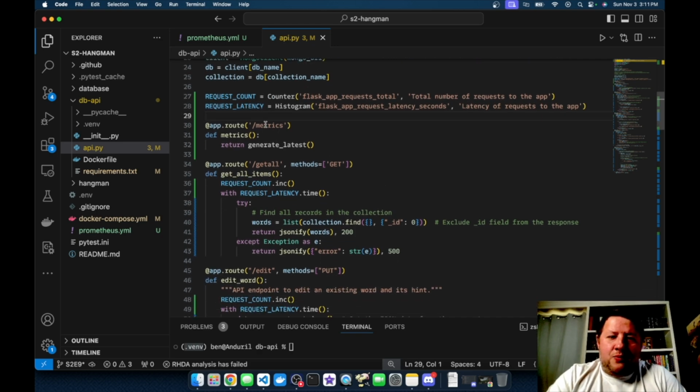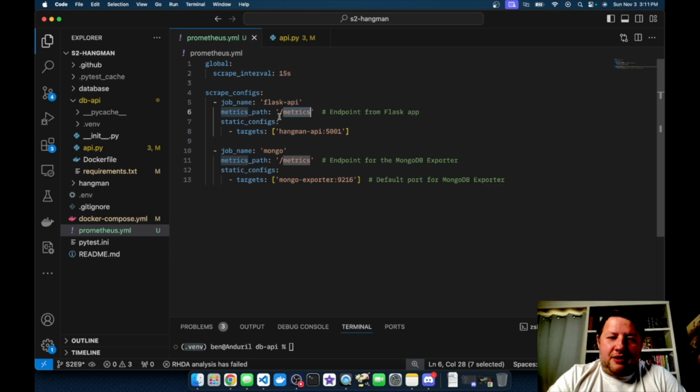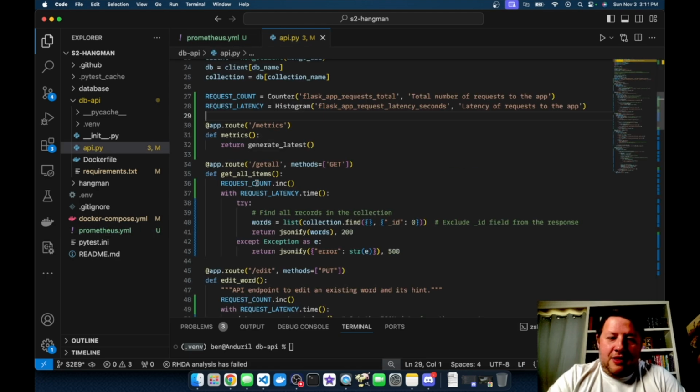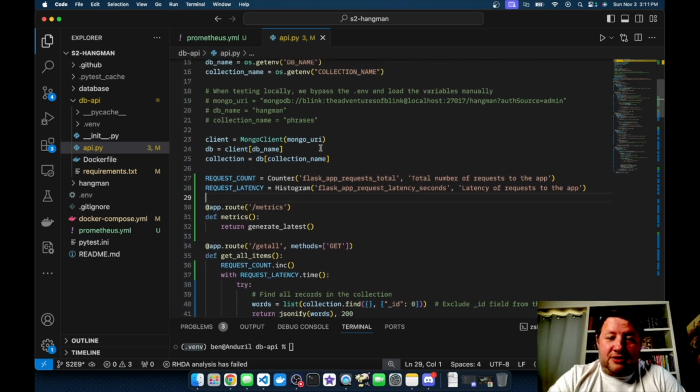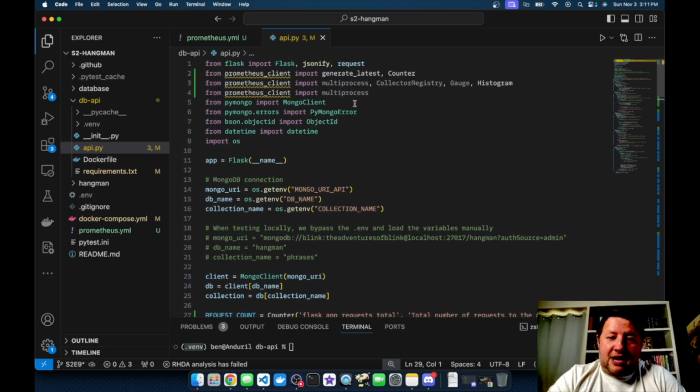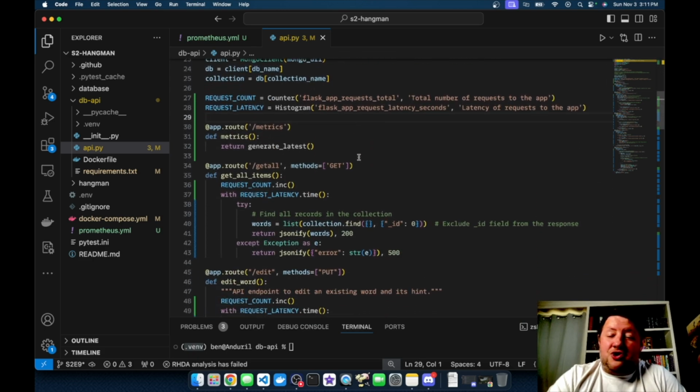So back in our Prometheus YAML, we had a metrics endpoint that was showing up, and we didn't have that yet. So that's the next thing we have to build. We make a new app route called /metrics. We define it to return generate_latest. Now, generate_latest is a method that I actually pulled in from the Prometheus client, so I don't even have to know how that works.